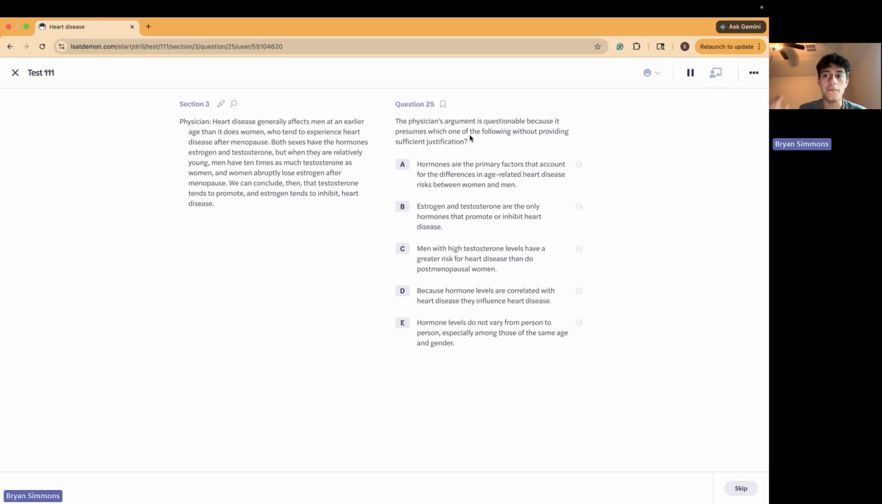Okay, yeah. So briefly the question type, we already know the answer to it. It is the gap between the conclusion, which is, they made it easy for us. We conclude that testosterone tends to promote and estrogen tends to inhibit heart disease. And the only pieces of evidence that we have been given for that is that young men have 10 times as much testosterone as women do when they are young, and that women lose estrogen after menopause. And then what that is meant to support is that heart disease affects men at an earlier age than it does for women.